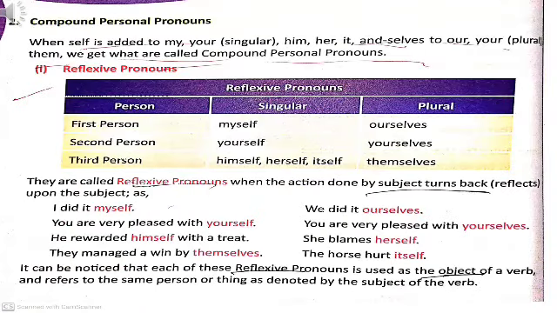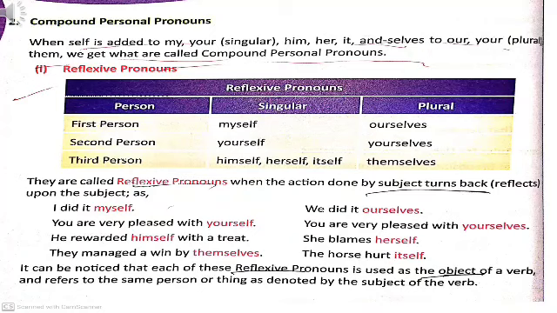Second kind is compound personal pronouns. When with the personal pronouns we add self or selves, then we get compound personal pronouns. Self is added with singular personal pronouns and selves is added with plural personal pronouns. For example, myself, himself, ourselves, yourselves, etc. And compound personal pronouns are divided into two categories. The first is reflexive pronouns and second is emphatic pronouns.